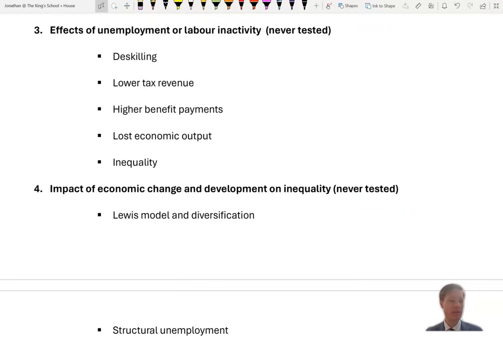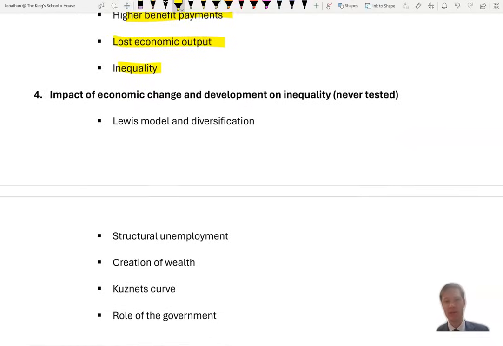Unemployment, again, we've had significant labour inactivity, so effects of those through less skills as you stay unemployed, lower tax revenue for the government, benefits and inequality, all possible ideas coming up there.